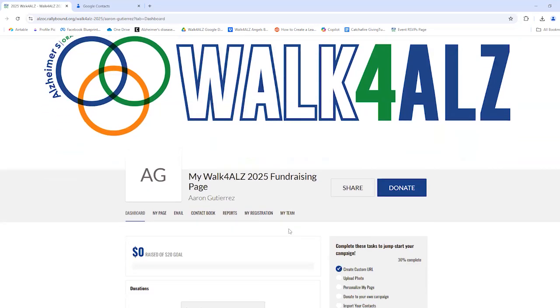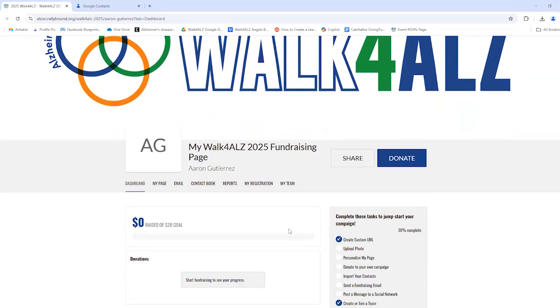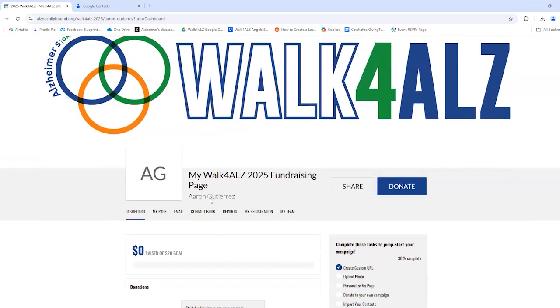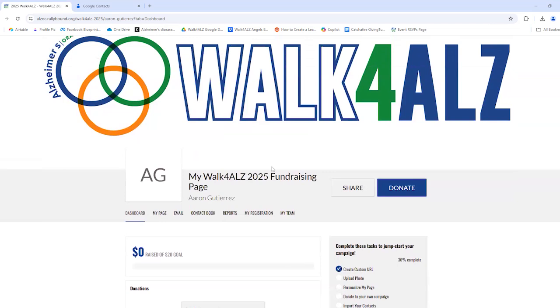And as you can see, it has a couple different sections: dashboard, my page, email, contact book, reports, my registration, my team, and so on. We're going to go over some of the key features and sections of this page that you can use to recruit others to join your team or to make a donation to your fundraiser. So let's begin by going over how you can share a link to your personal fundraising page.